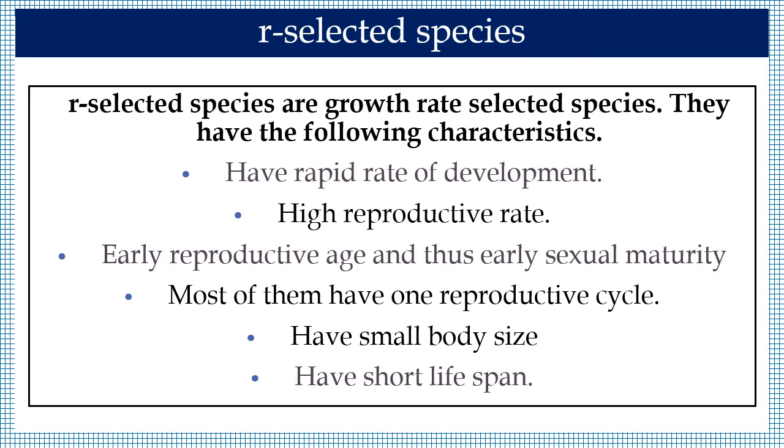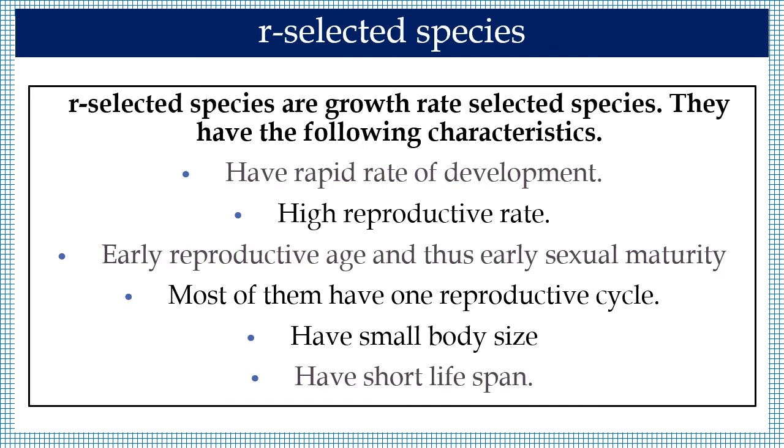They have the following characteristics: they have rapid rate of development, they have high reproductive rate, early reproductive age, and thus early sexual maturity. Most of them have one reproductive cycle.